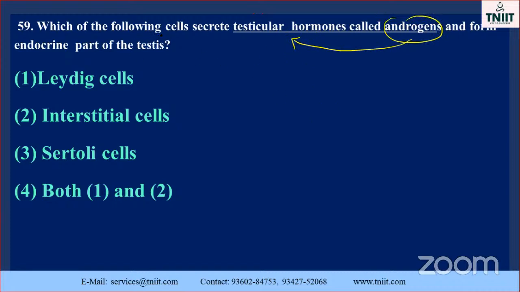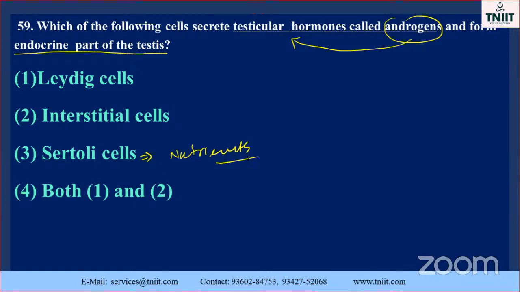Which of the following cells secrete the testicular hormone called androgen and form the endocrine part of the testis? Already you know about this. There are two things in there. Testis, they told, isn't it? What about the Sertoli cells? Sertoli cells provide only nutrients.